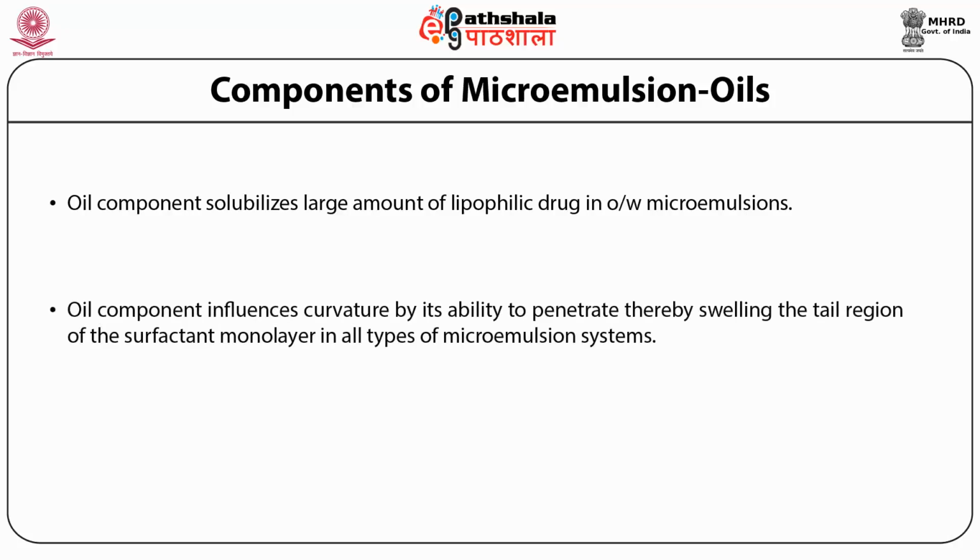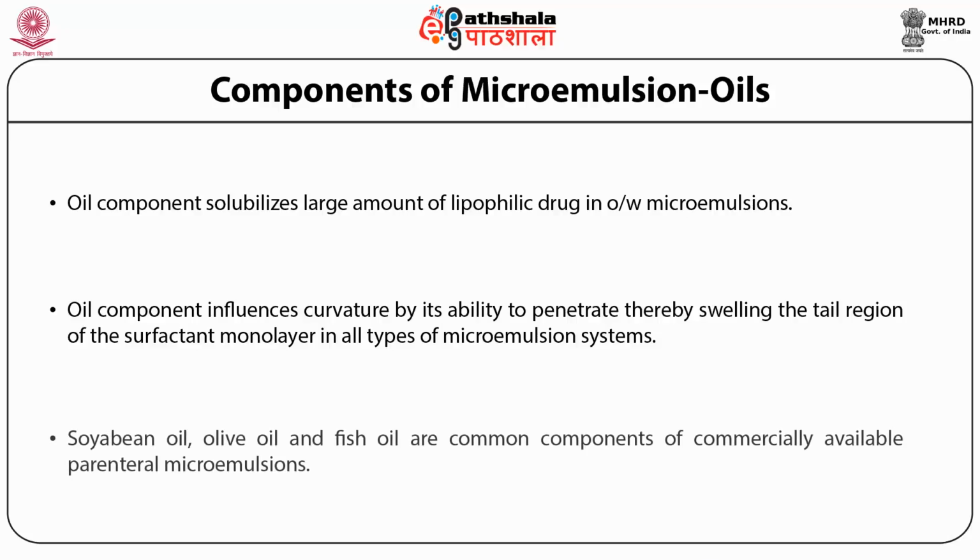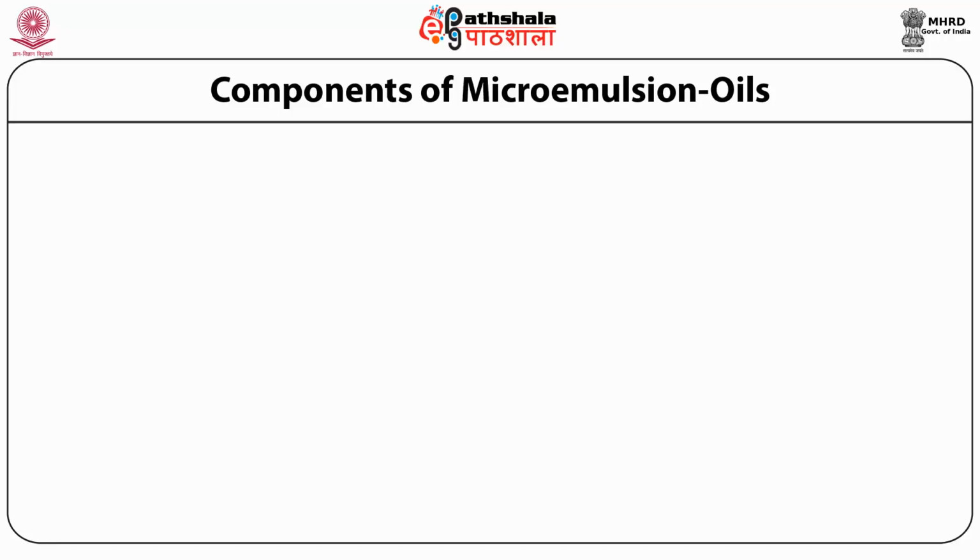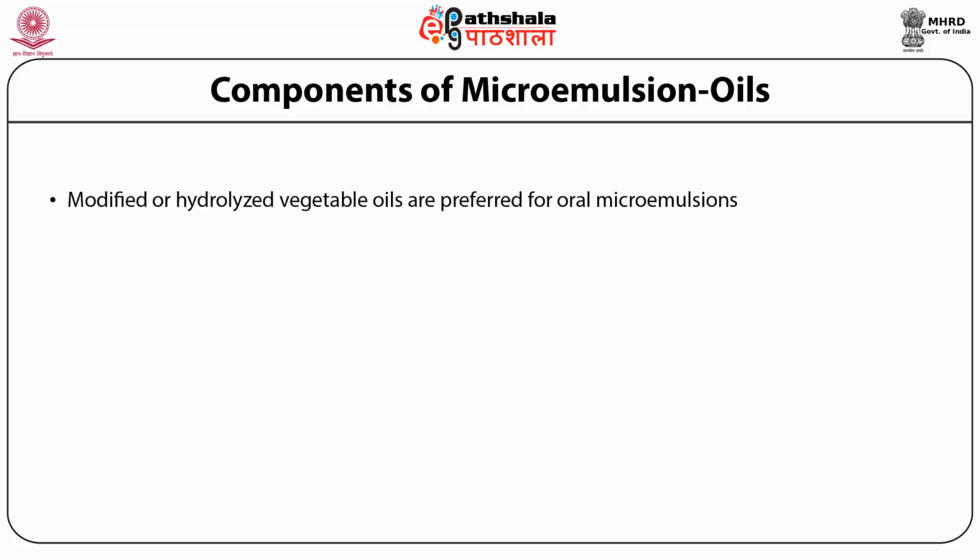Oil component influences curvature by its ability to penetrate, thereby swelling the tail region of the surfactant monolayer in all types of microemulsion systems. Soybean oil, olive oil, and fish oil are common components of commercially available parenteral emulsions. Another important concern regarding the oil phase is that modified or hydrolyzed vegetable oils are preferred for oral microemulsions.